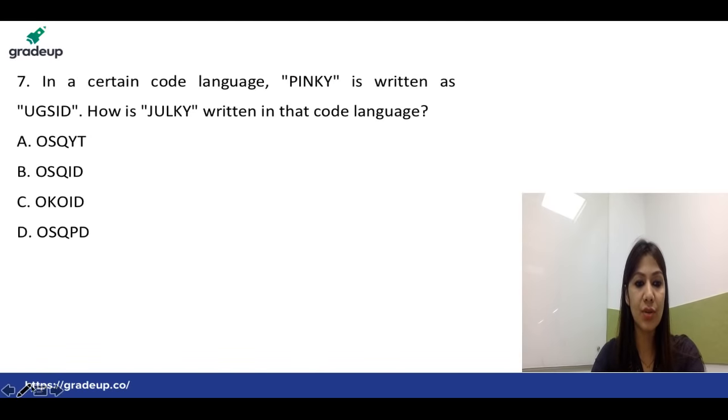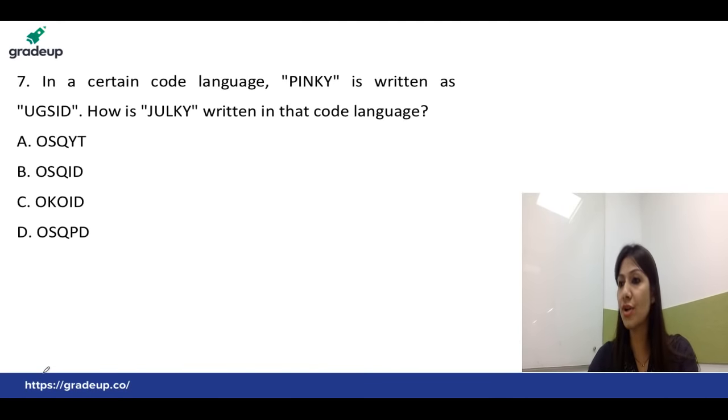Now, here's the next question, question number 7. This is a question of coding decoding, right? We are given one example, one analysis. We have to analyze it, and the same thing we have to apply in our question. So we will find out the relation of how we are converting the actual word into the given code. So the word was PINKY, P-I-N-K-Y, and the code is UGSID.